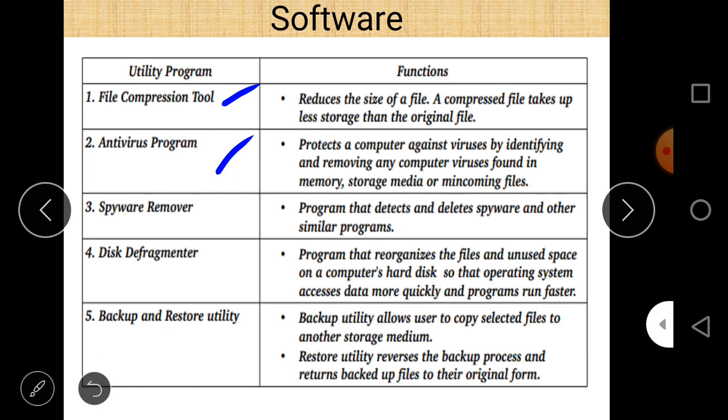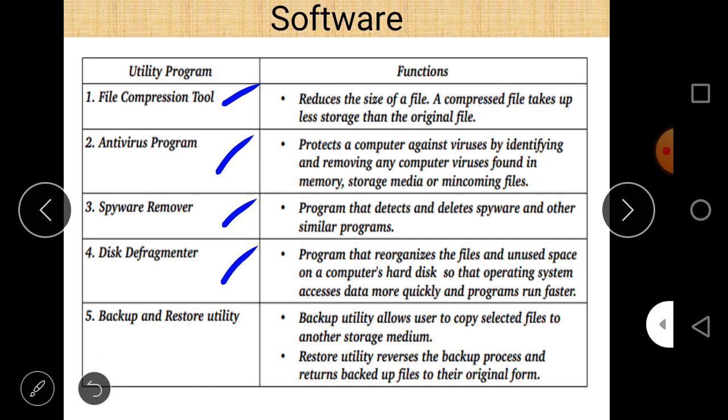So this is the role of antivirus. Then spyware remover. These are programs that detect and delete spyware and other similar programs. Next is disk fragmenter. These are programs that reorganize the files and unused space on a computer hard disk so that the operating system accesses data more quickly and programs run faster.